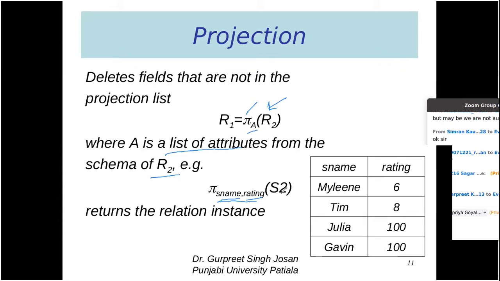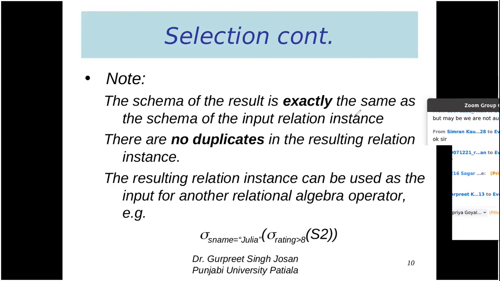So it will result in a new relation that has only two columns, one is s name, another one is rating, and this relation will be known as R1. What will be the number of columns in a selection operation? As a result of selection operation, how many columns will be there?